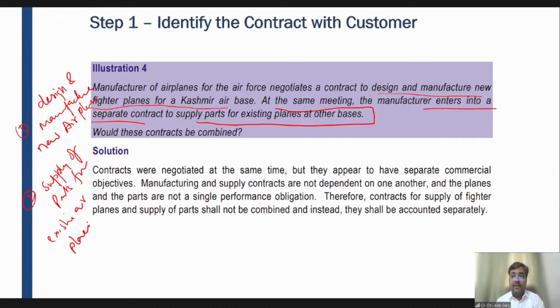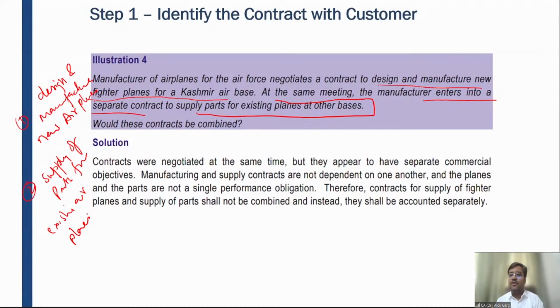Yeah, it is a double performance obligation. It is not a single performance obligation. So friends, in this case, contracts were negotiated at the same time, but they appear to have a separate commercial objective. The parts are different, and the manufacturing of new airplanes is different, right?